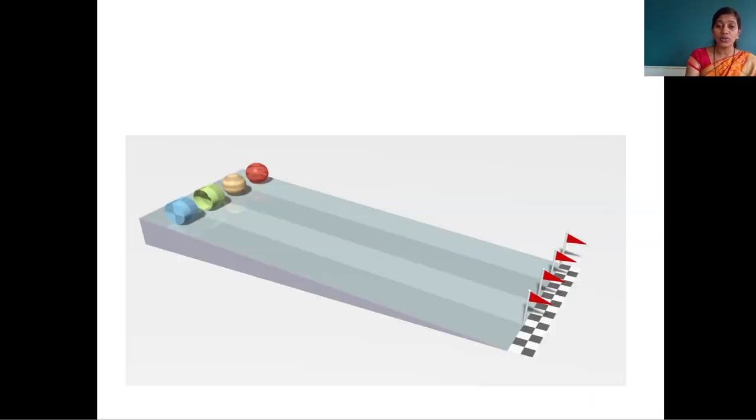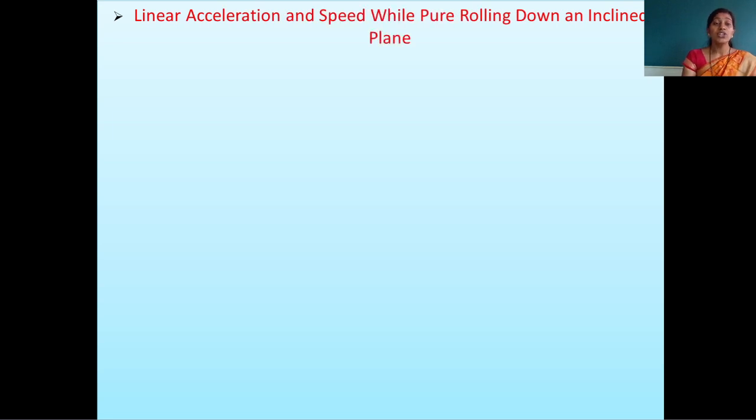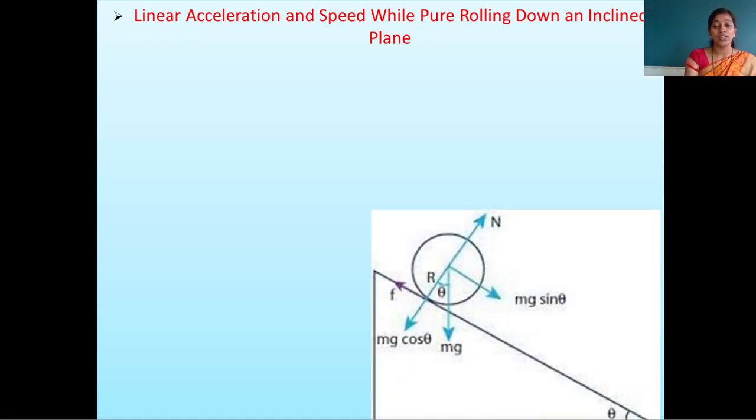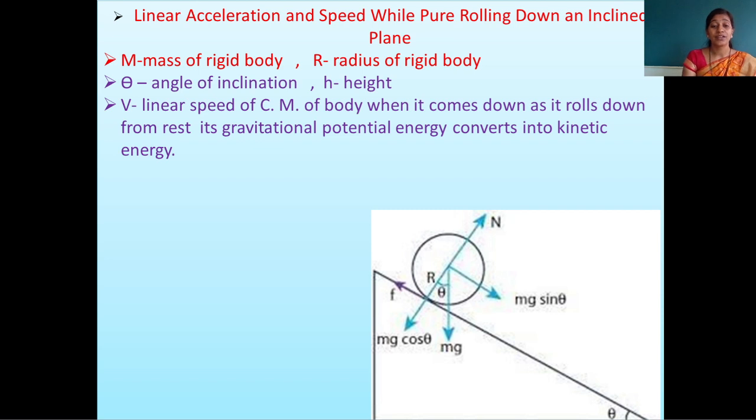Now let me go to the next point. When the object is performing rolling motion, the object has linear acceleration and speed, and we have to find those two values. Here the object is in pure rolling down an inclined plane. So the object has some parameters. m is the mass of the rigid body, r is the radius of the rigid body, theta is the angle of inclination, h is the height.